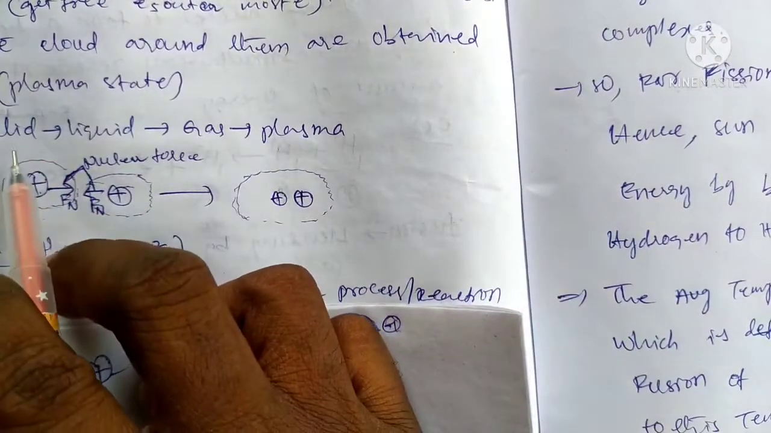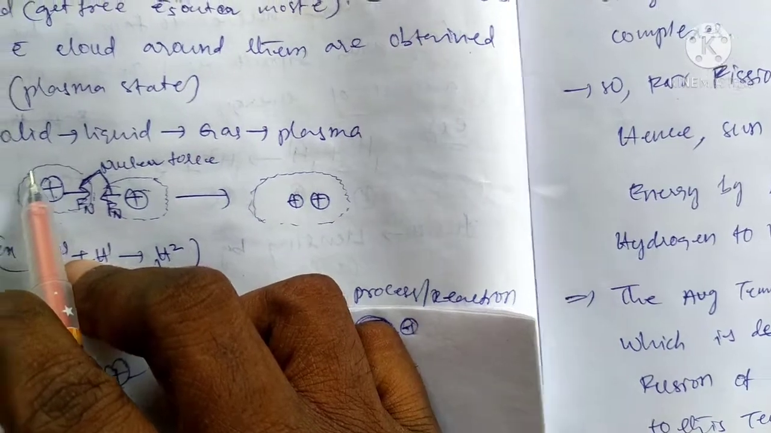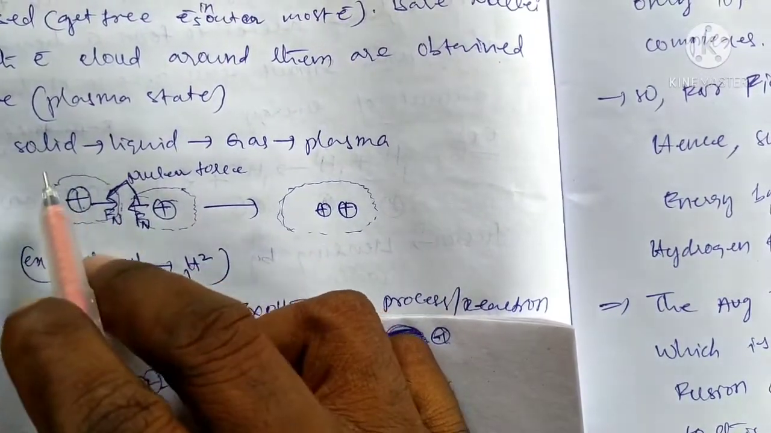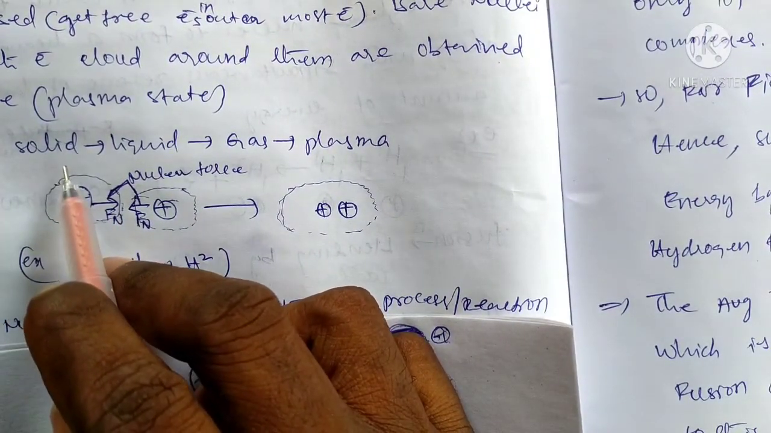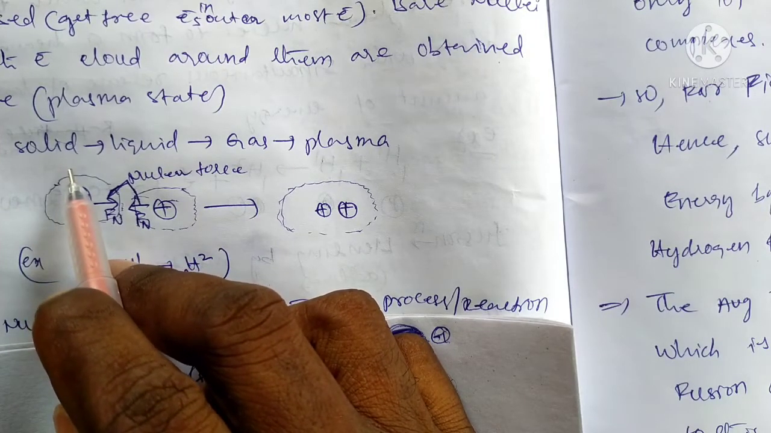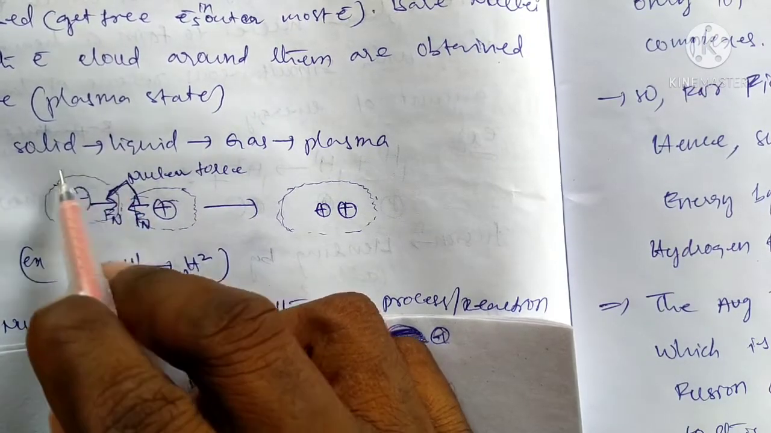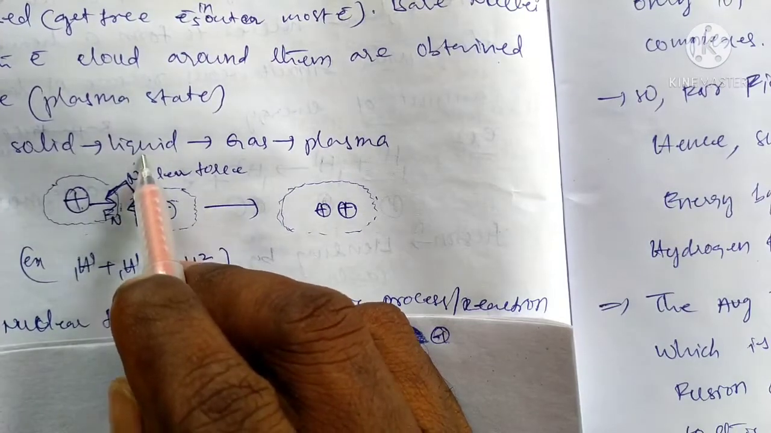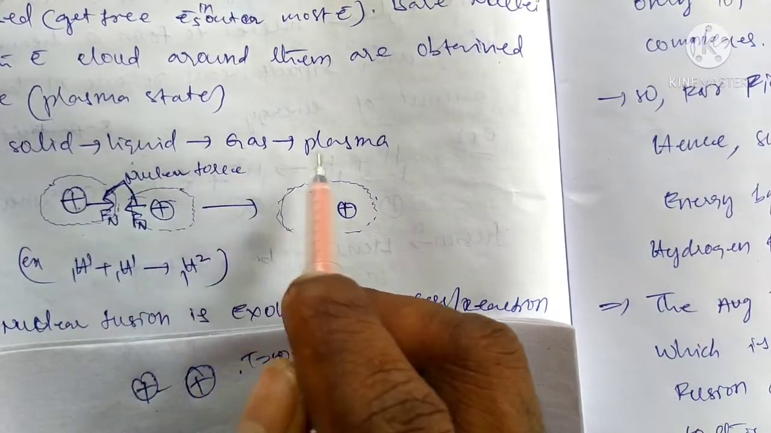That means we can take solids as the initial state. Solids can be heated. We can apply thermal energy, that is heating, and it becomes liquid, liquid becomes gas, and gas becomes plasma.